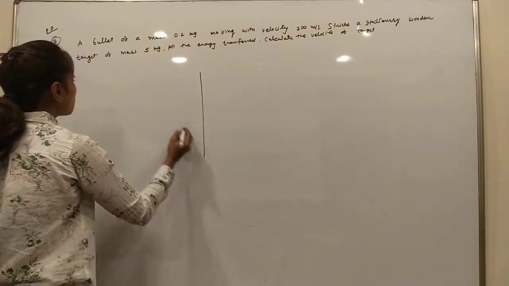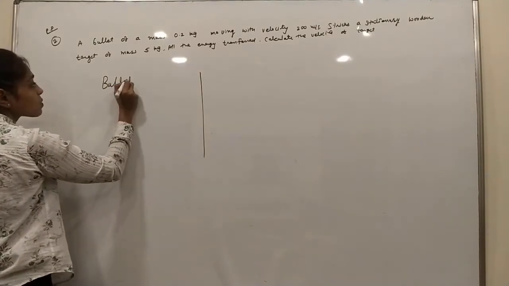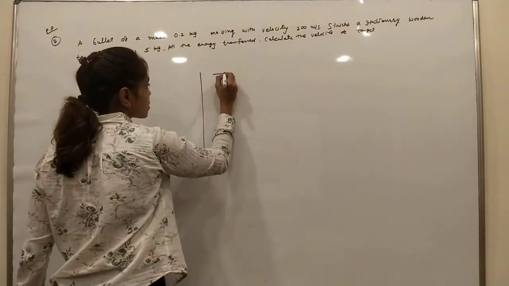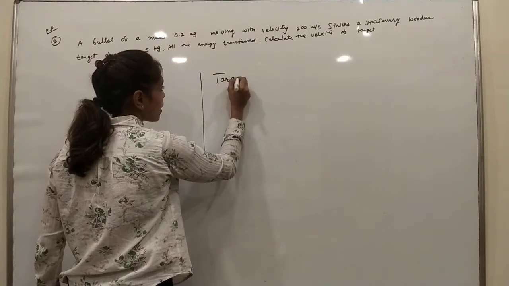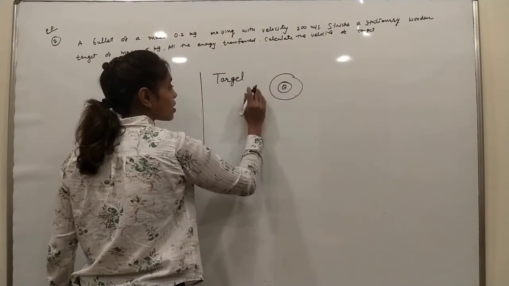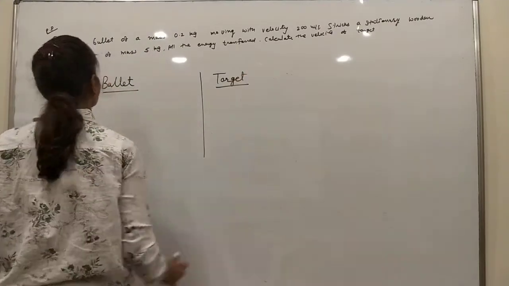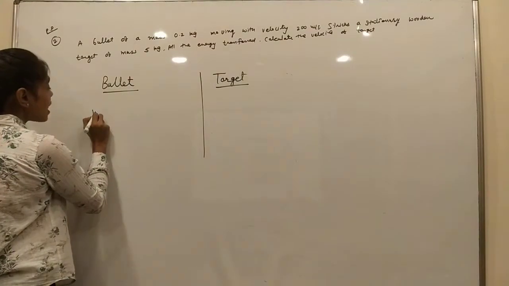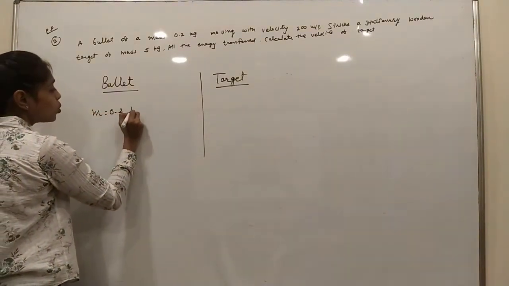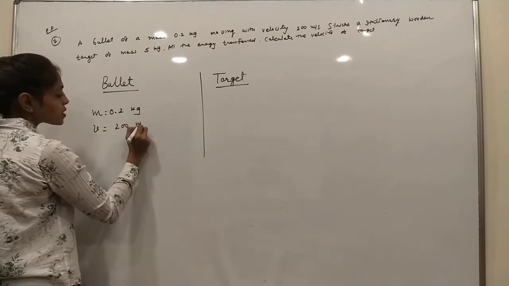Any two parts, the bullet and the target. Draw different circles. Target. The bullet has a mass of 0.2 kg and its velocity is 200 meter per second.